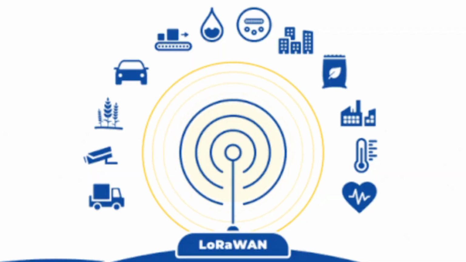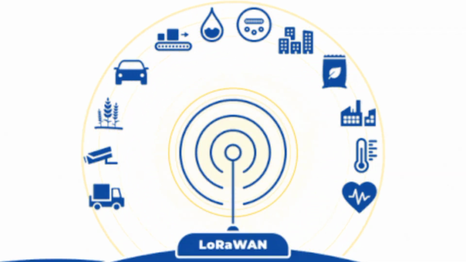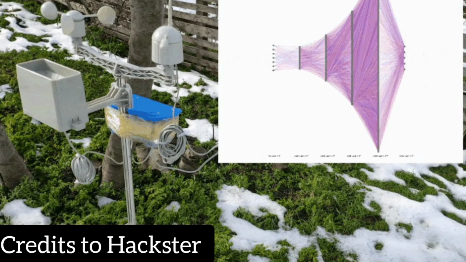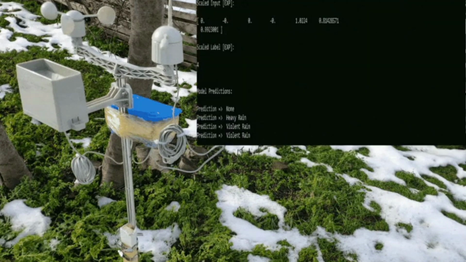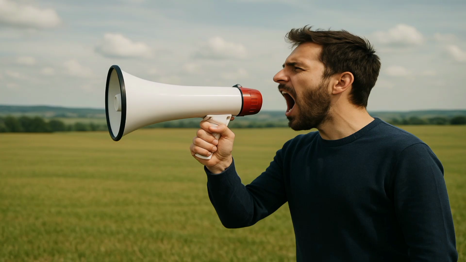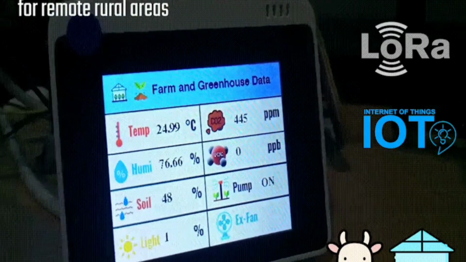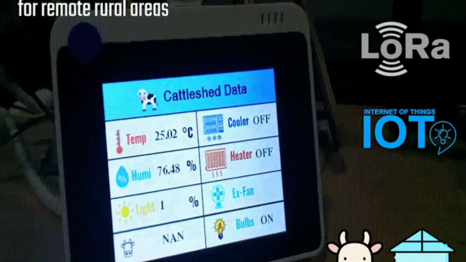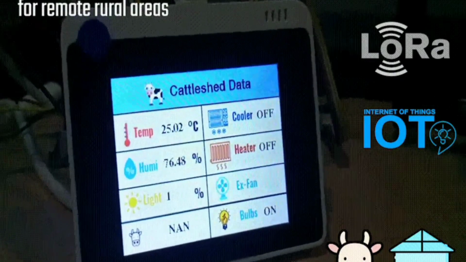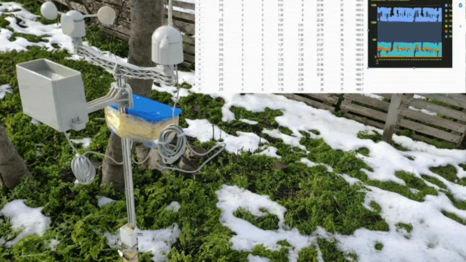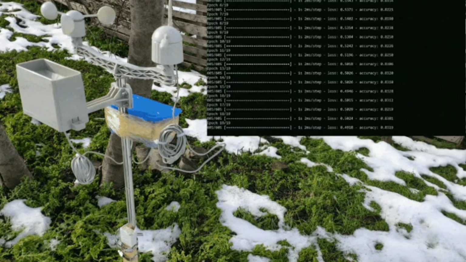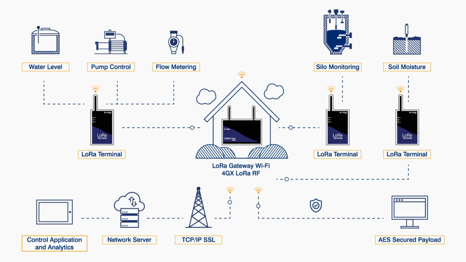Next on our IoT communication protocol is LoRaWAN. LoRaWAN is perfect for sending messages over really long distances, like from a farm sensor to a control center, even if they are kilometers apart. LoRaWAN stands for Long Range Wide Area Network. It is a wireless communication protocol used in IoT systems to send small amounts of data over long distances while using very little power.